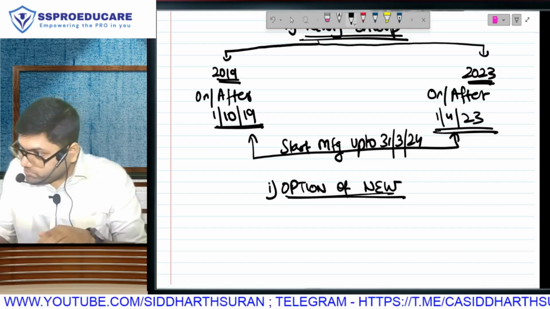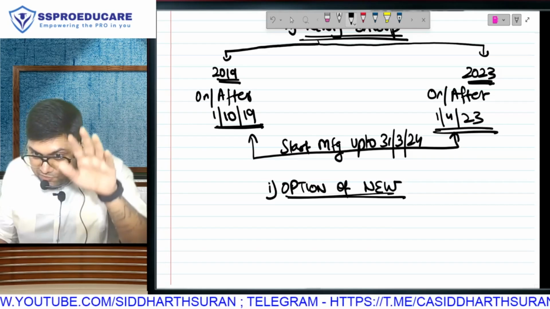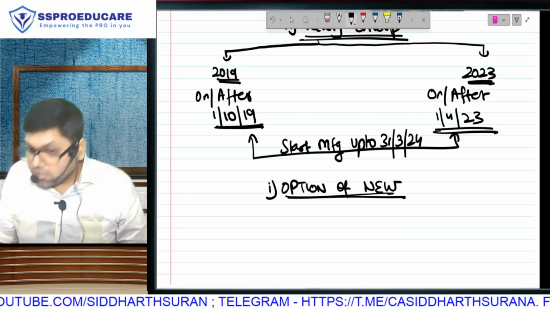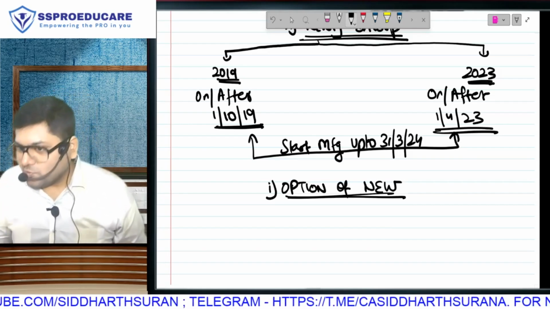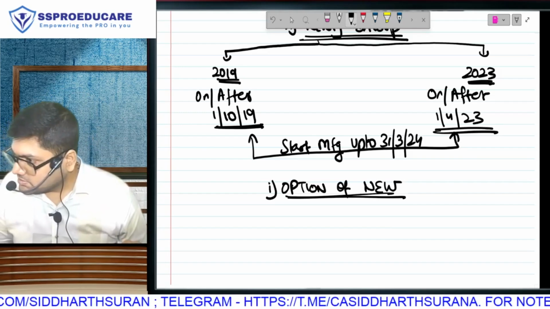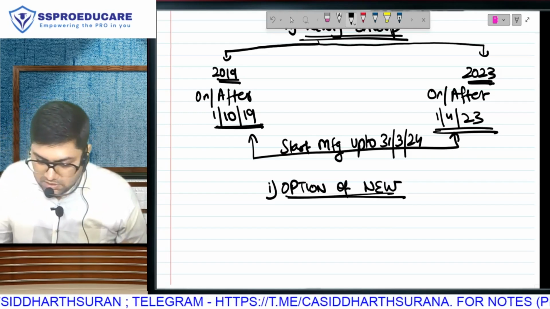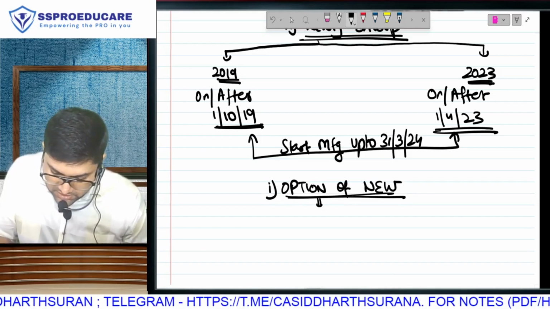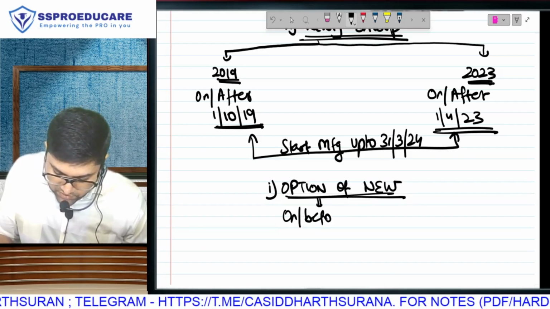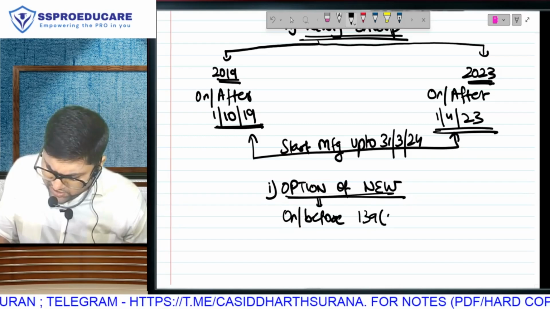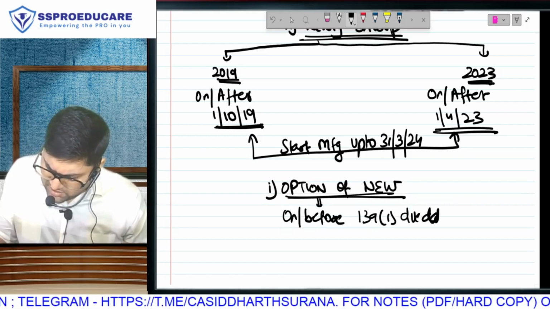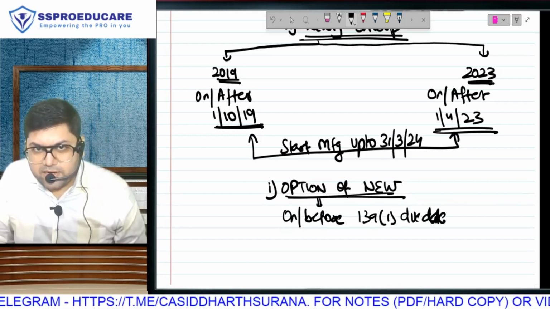Default is old, option is new, and that is common for the previous two sections as well as these two sections. But are they newly incorporated organizations? Then you have to decide your option on or before the 139 due date. I think this point you are aware. On or before return filing due date?